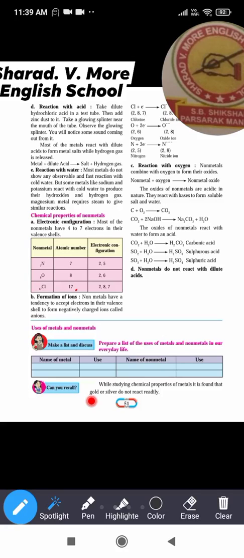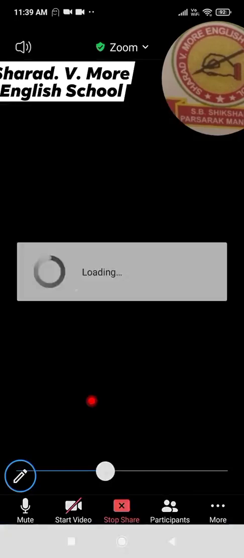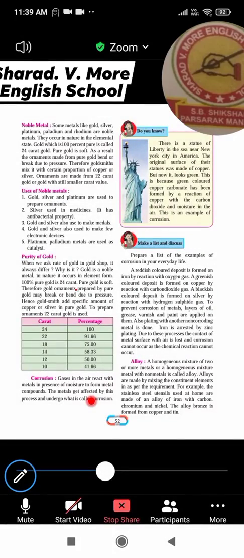Now next we will see the next topic, that is the noble metals. So what are the noble metals? These three metals, gold, silver and platinum, are the noble metals because they do not react with other elements at room temperature or with the atmospheric gases present in the atmosphere. That's why they are called noble metals.